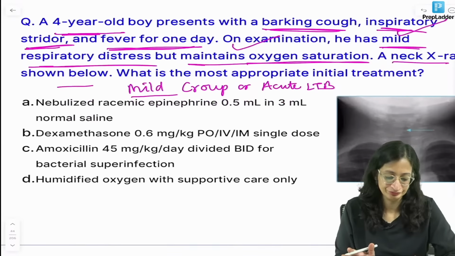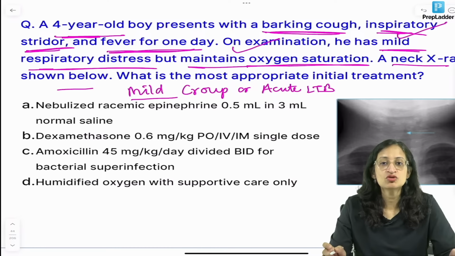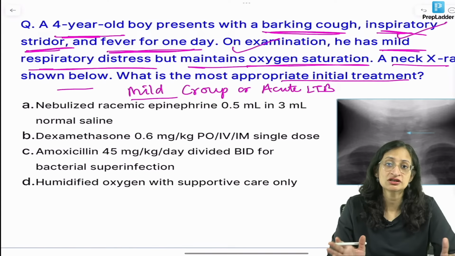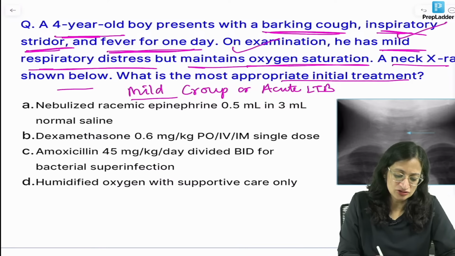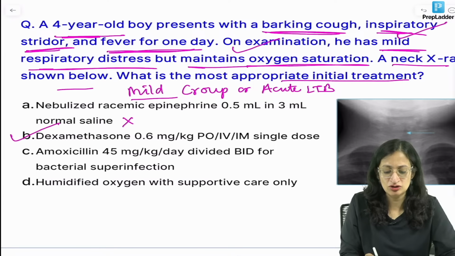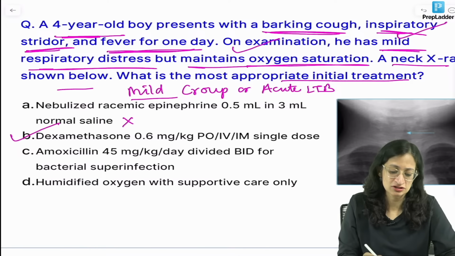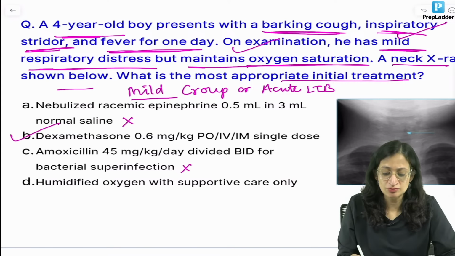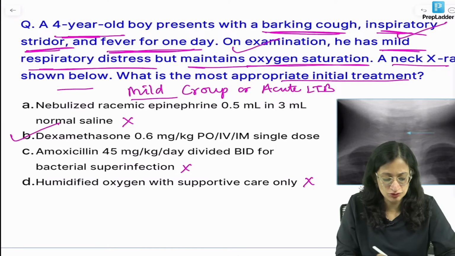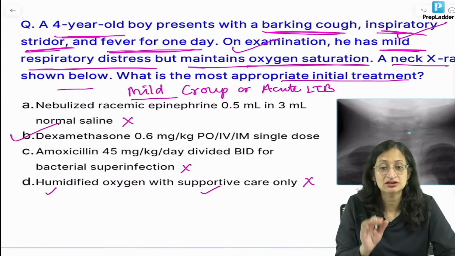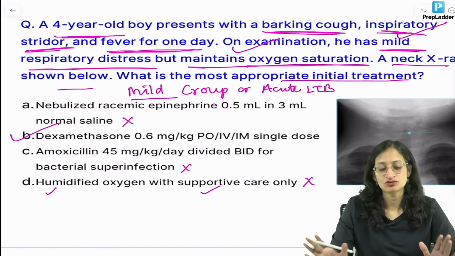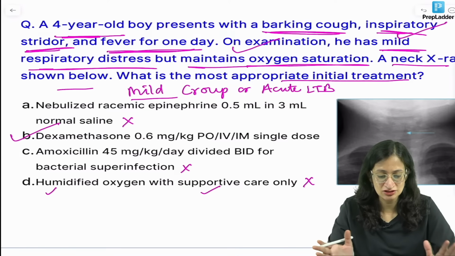Okay. So which is the most appropriate initial therapy? Now because it is a case of mild croup, we would like to give single dose dexamethasone. So nebulized racemic epinephrine is not required. Dexamethasone 0.6 mg per kg oral or IV or IM single dose is the treatment of choice. Amoxicillin is not required, it is not a bacterial illness. Humidified oxygen with supportive care only will not suffice. Of course humidified oxygen is required, supportive care is required, but that alone might not suffice. So our best answer is option B. You have to read the wordings of all the questions carefully.